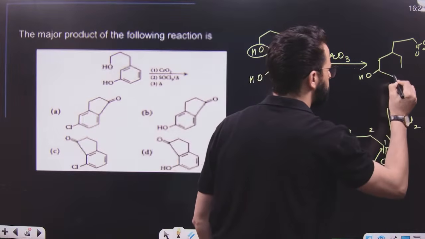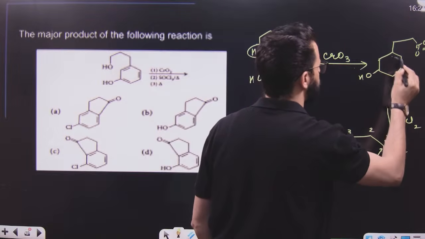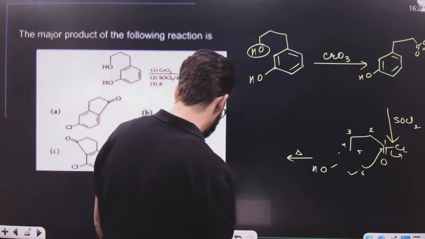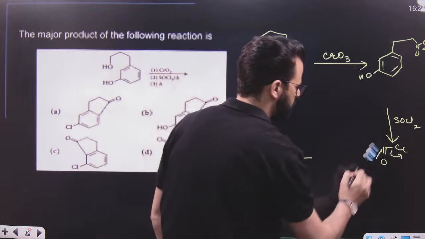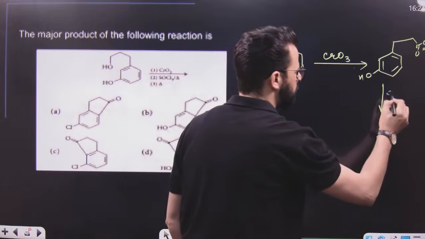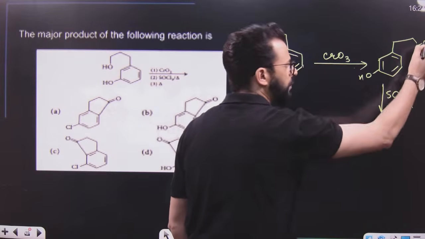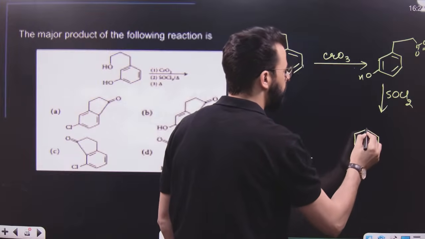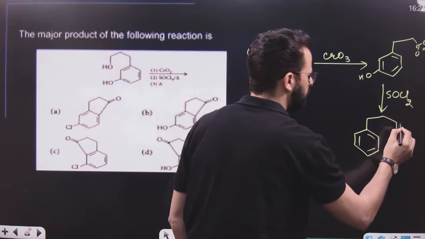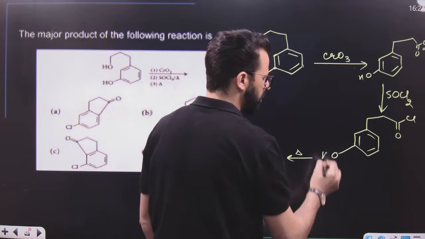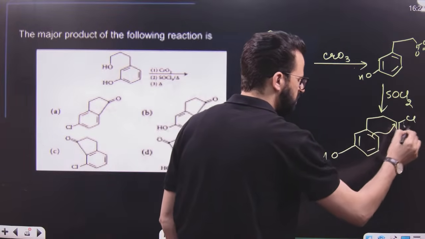Please listen carefully, because this is a very, very important reaction. Now, have a look. Let me show you once again. When it is treated with SOCl2, what will happen? It will replace this OH by Cl. So we will get it like this: double bond O and then Cl, and here it is OH. Now this will attack on this, and Cl will be lost.